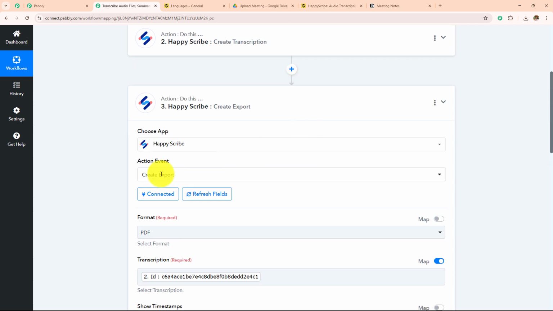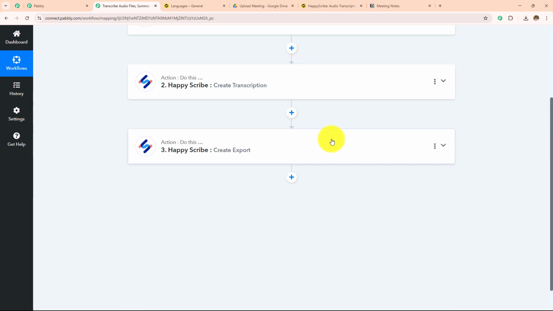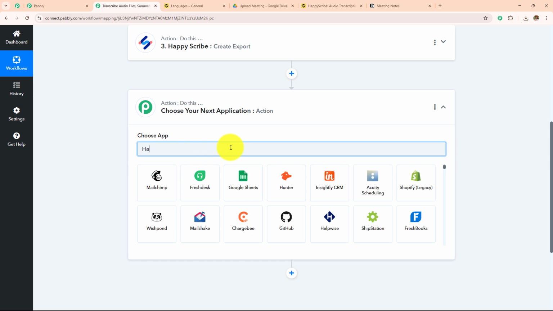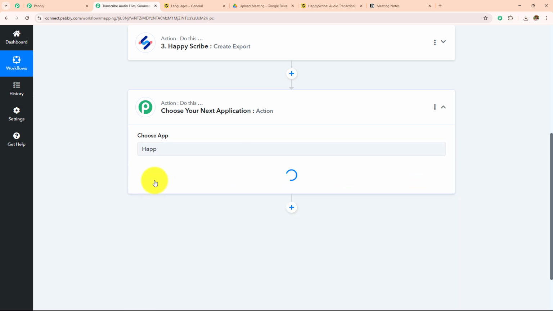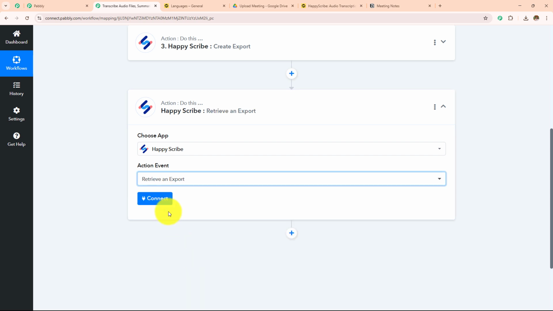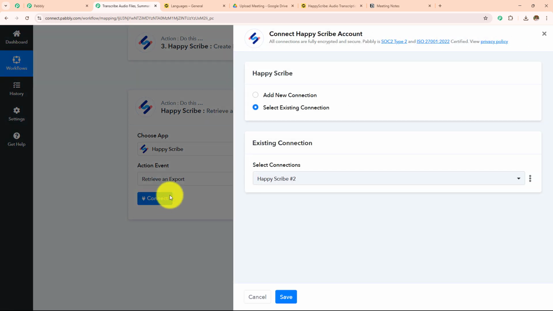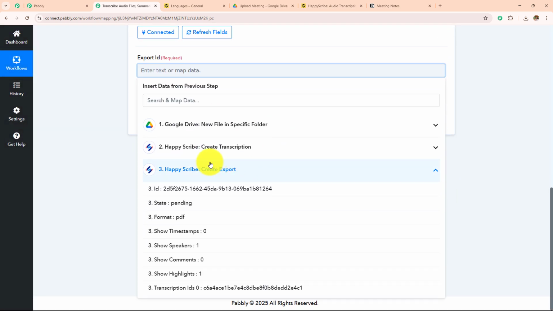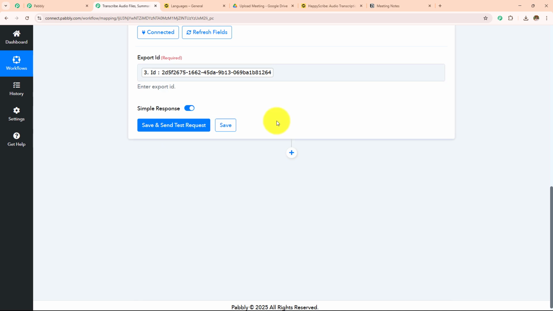So now that I have created the export, I want to retrieve this export, and for that I'm going to click on add action step button again, and the final step of this Happy Scribe, I'm going to take my action application, and then I'm going to retrieve this export and then click on connect. I'm going to select the existing connection, and I'm going to enter the export ID which I have received in this create export step. So over here I have received this ID, and I'm going to map that.